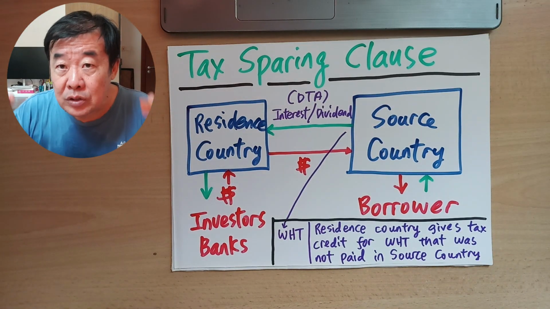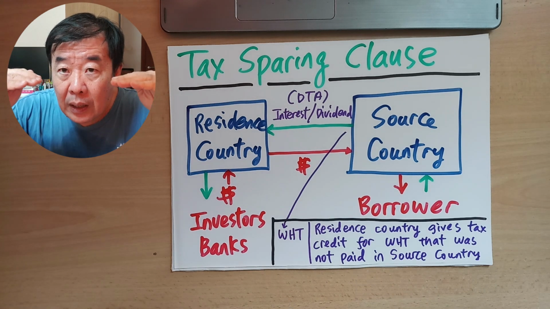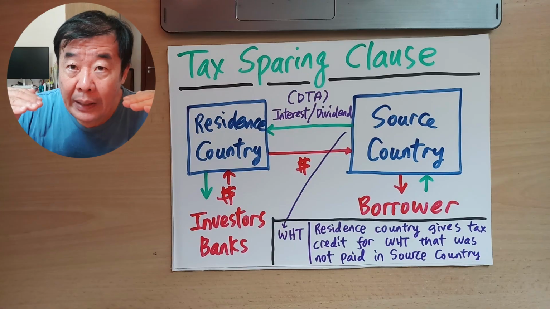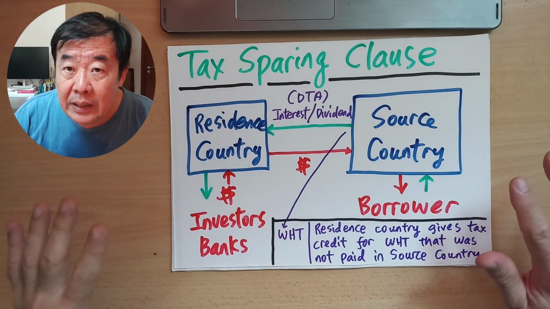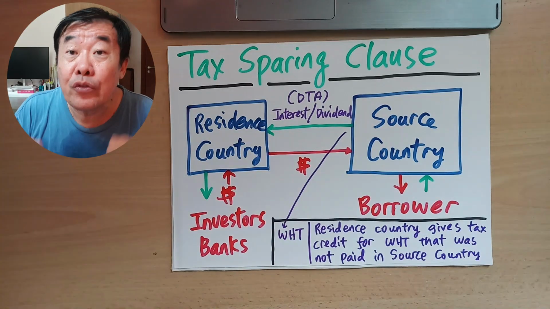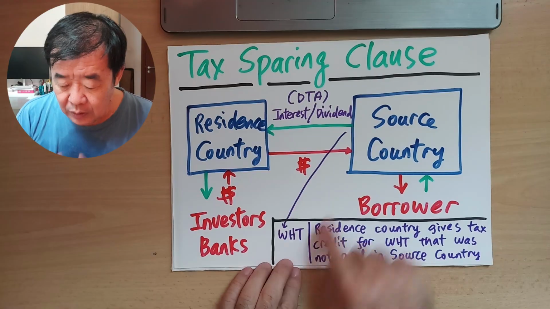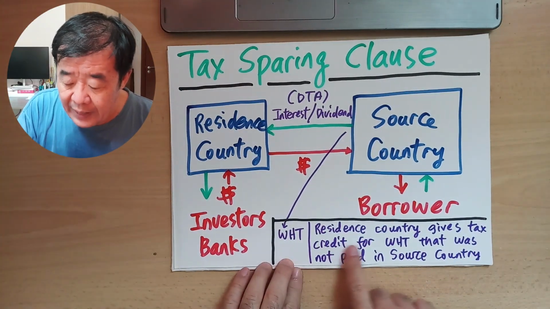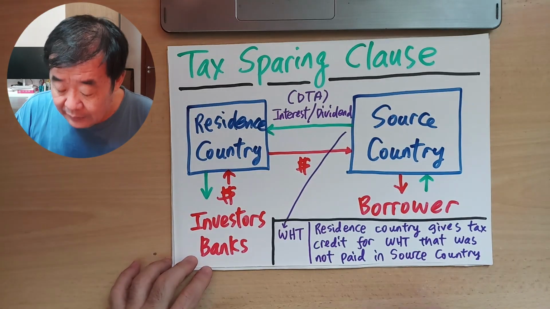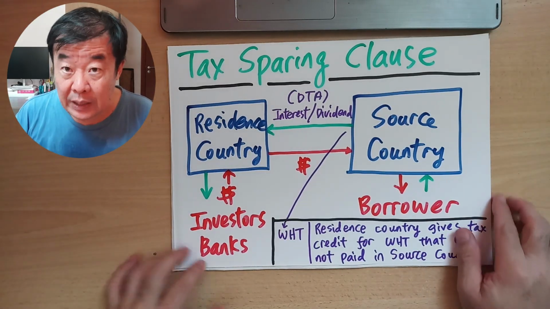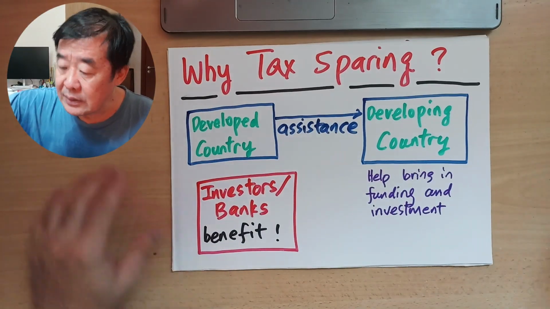The tax sparing clause brings down the financial burden of the borrower and the investor and the banker, and hopefully this saving will be shared among all parties in the transaction to promote trade, investment, and economic activities. So I put down here the withholding tax: the resident country gives tax credit for withholding tax that was not paid in the source country. Okay, so far clear? Now we move on to the next slide.